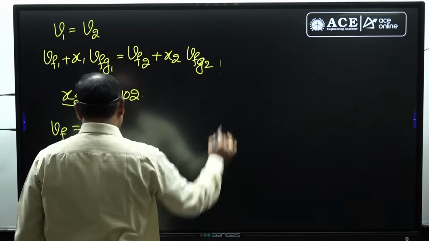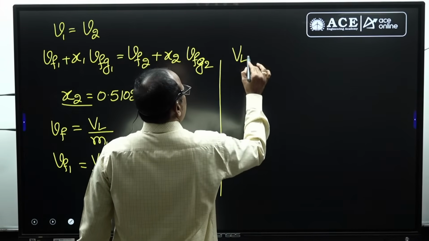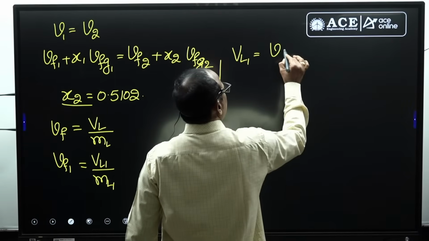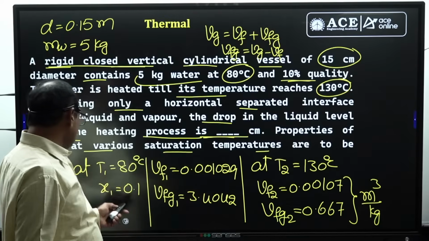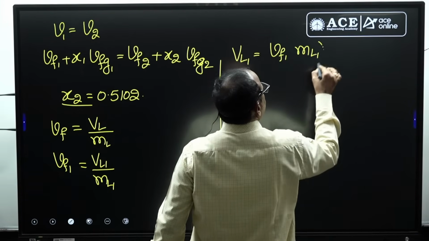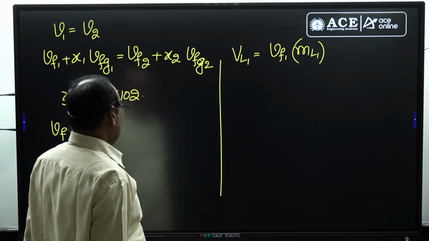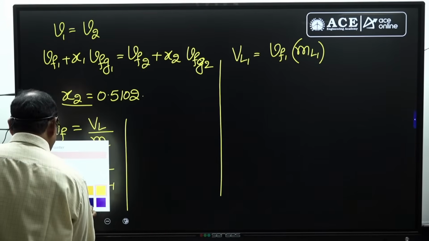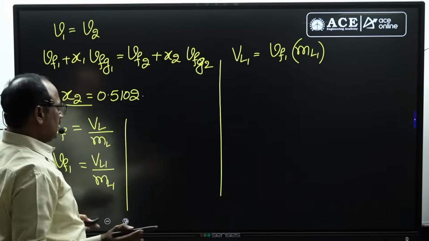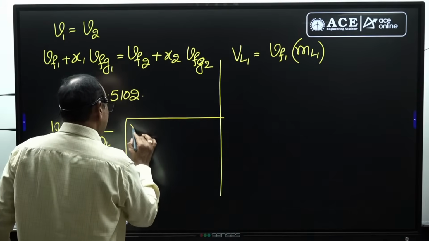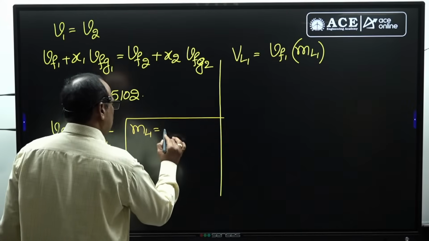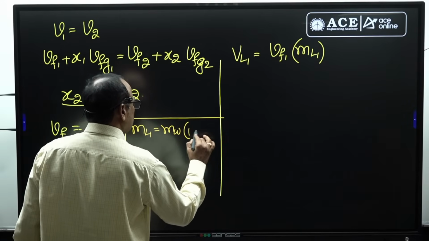From this you can decide that the initial volume of the liquid equals the saturated liquid specific volume at state 1, corresponding to 80 degree centigrade, multiplied by initial mass of the liquid. But you know, mass of the water given, how much is it? 5 kilograms. Then initial mass of the liquid with dryness fraction 0.1 equals mass of the water into 1 minus x1.